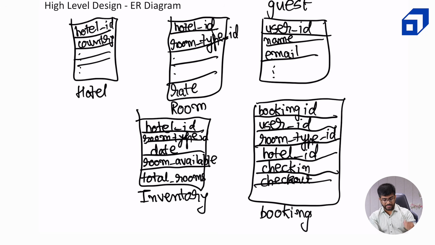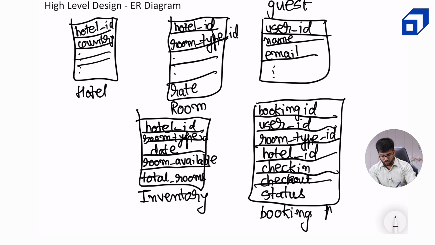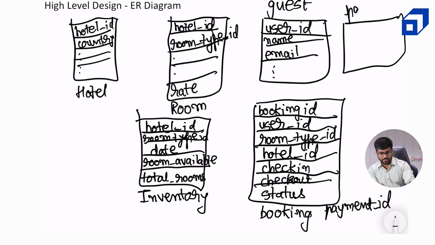And we also need to store the status of a booking. Now we will talk about this in detail when we are designing the service for booking: why the status is important, what is the relevance of the status, and so on. But if you notice, one thing missing in this booking table is the payment ID, because associated with each booking there should be a payment corresponding to it. If it has been cancelled, it's a different scenario, but if it is a successful booking, then a payment ID is important. So we should also have a payment ID, and corresponding to the payment ID, obviously this is a foreign key, so we should have a payment table as well, which will be created by our payment gateway service.